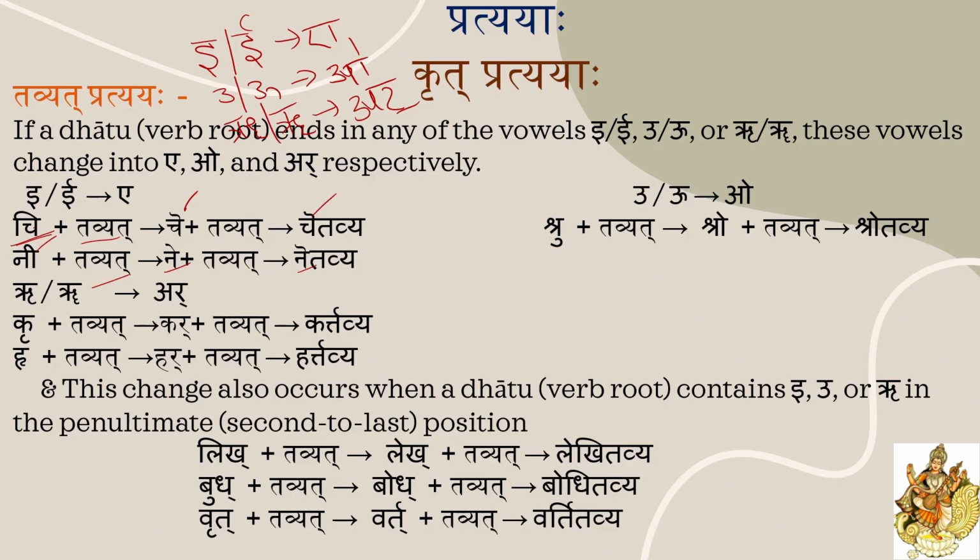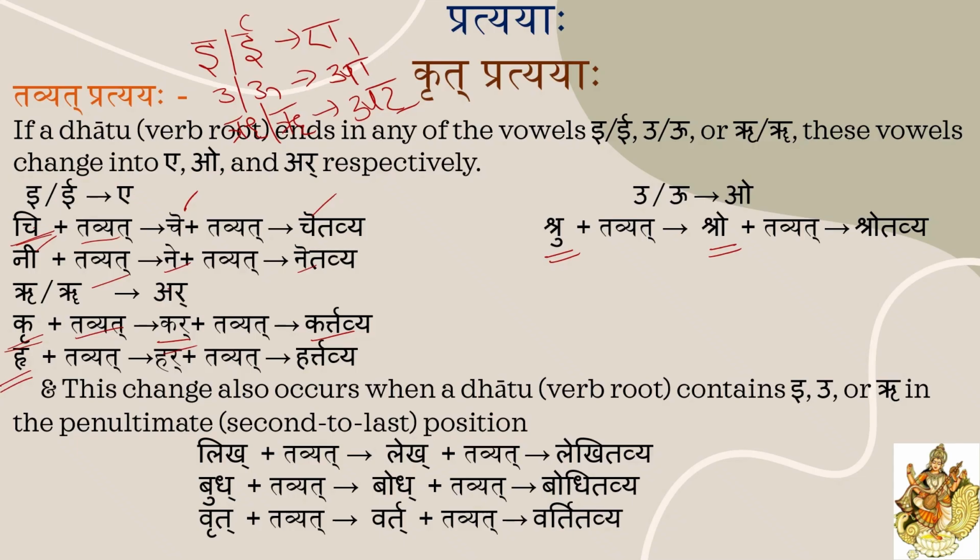Shru Dhatu, Shru ended with U. Shru plus Tavya is changed into Shrotavya. Next, Kru Dhatu, Kru plus Tavya, Kartavya. Sainikena Desharaksha Kartavya, we just discussed. How did Kru change into Kar? Because the Dhatu ended with Ru, Ru is changed into Kar. So Kru changed into Kar, Kar plus Tavya, Kartavya. Similarly, Hru plus Tavyat, Hru changed into Har, Hartavya.